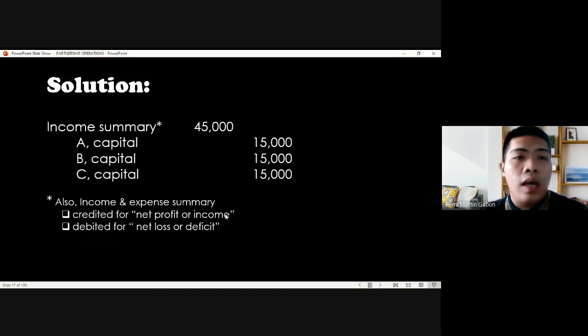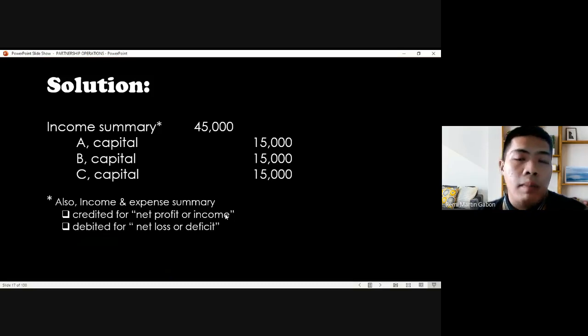So the rule for income and expense summary: if it has a credit balance, then there is a net income or net profit. However, if it is debited or has a debit balance, then it means there's a net loss or deficit.